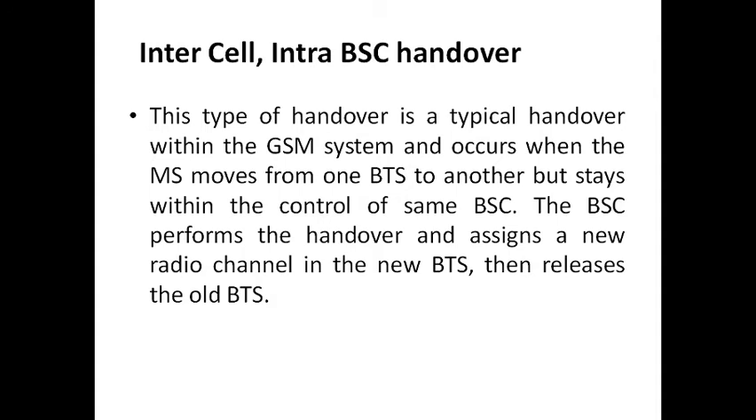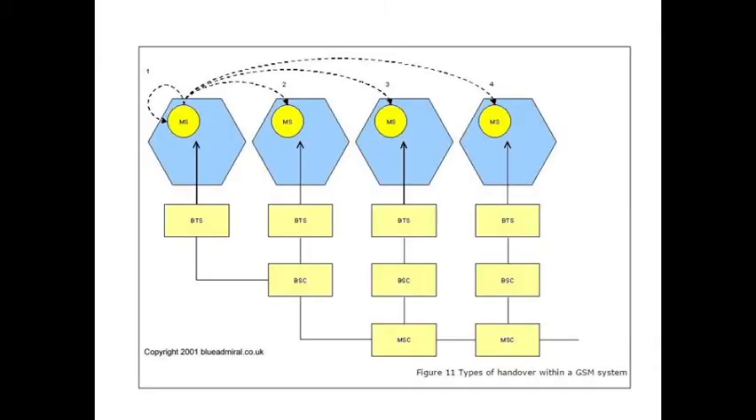And the second one is intercell intra-BSC handover. This type of handover is a typical handover within the GSM system which occurs when the MS moves from one BTS to another but stays within the control of the same BSC. And the BSC now performs handovers and assigns a new radio channel within the new BTS, then releases the old BTS. If you read like this, you may not understand. Again, we will move into the diagram.